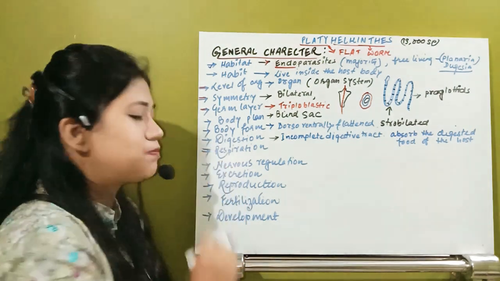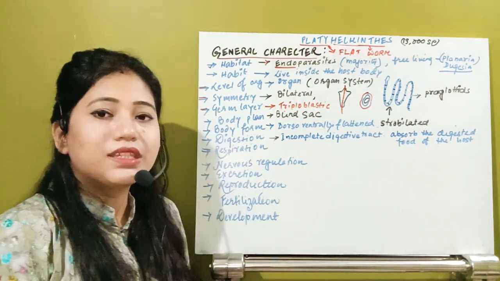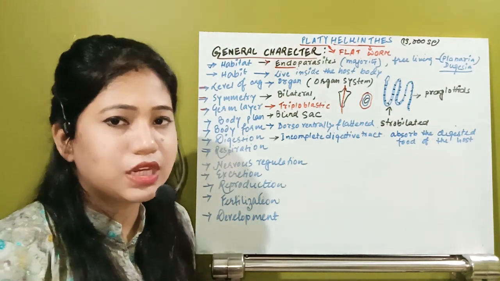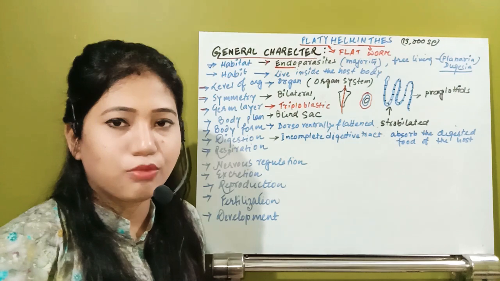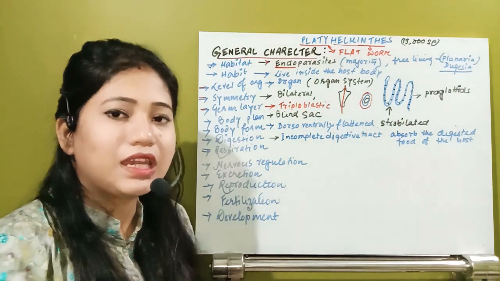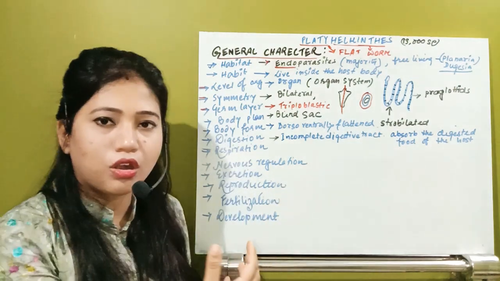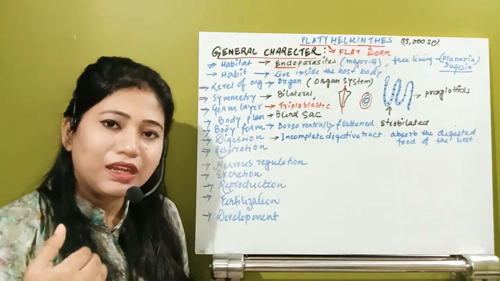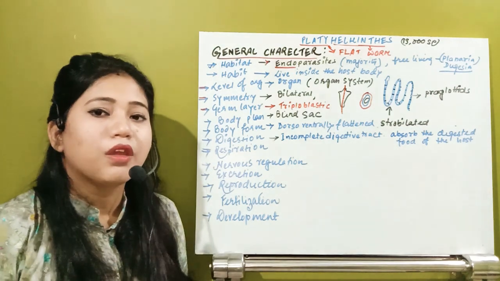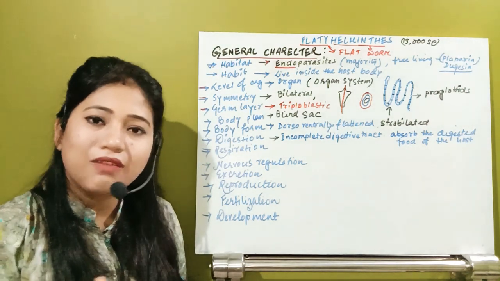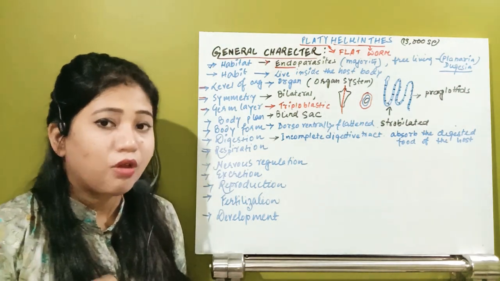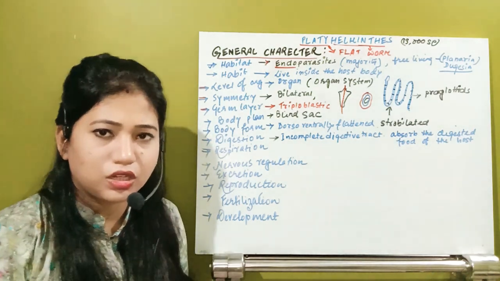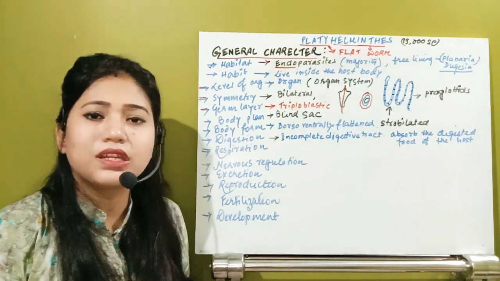The second thing is their respiration. Why? Because suppose this Taenia solium enters my body. In the intestine, with the help of hooks or suckers, they attach to my intestine. Whenever they start living inside my body, is it possible they will freely get oxygen? Our body has oxygenated blood, that means aerobic respiration. That means the oxygen is present in the blood.